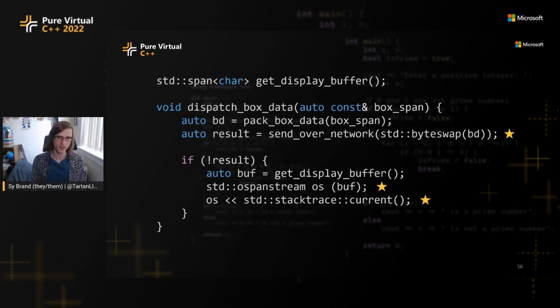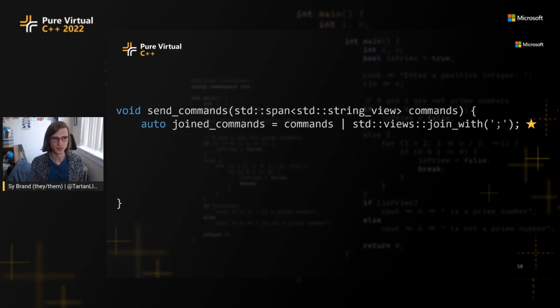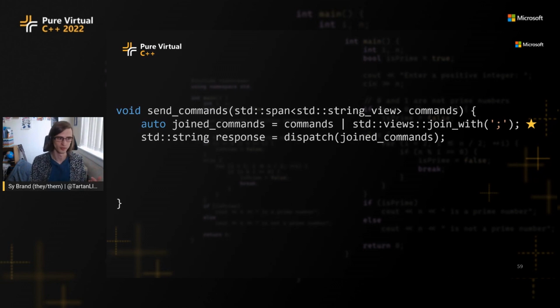My little chip also has some commands which you can issue over the network, and these need to be semicolon separated. So if I have a bunch of commands which I've already written, then I could semicolon separate them using the new std::views::join_with function to just take this range and join them all into a single thing with this delimiter. And then maybe I dispatch this over the network and I get back a string response. Something might have gone wrong. I know that something has gone wrong if at any point in this string there is the word error.